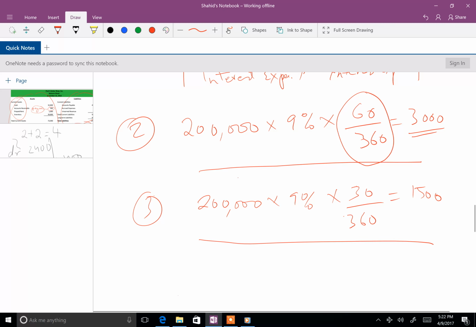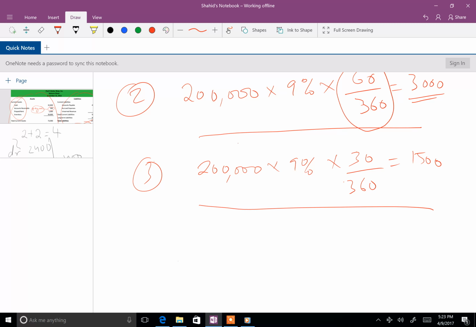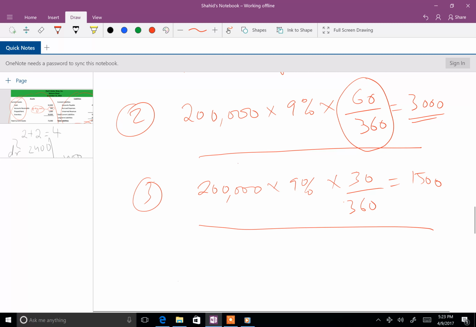The second thing is that before the end of the year, we had to accrue interest expense, which belonged to 2015, right? So we had to do that. And then third, when we pay off the loan on January 30th, the related interest expenses will be paid on January 30th. So let's do these journal entries.